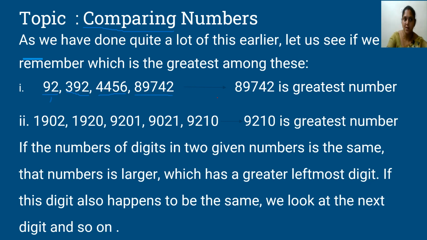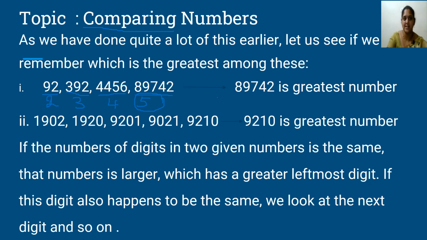In the first one you have 2 digits. In the second one you have 3 digits. In the third one you have 4 digits. And in the last one you have 5 digits. Now if you compare the number of digits, 2, 3, 4 and 5, 5 is the largest. So what is our greatest number here? 89,742 is our greatest number.